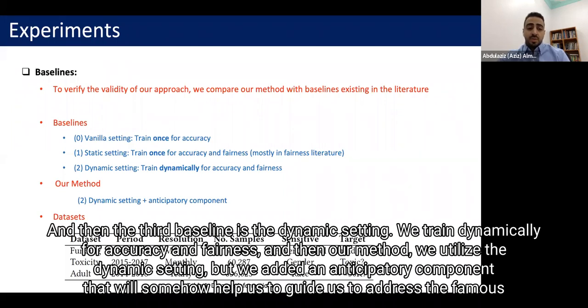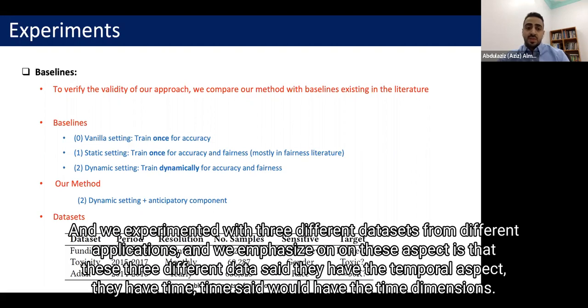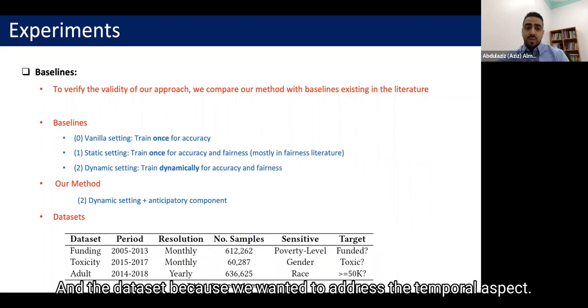And then our method, we utilize the dynamic setting, but we added an anticipatory component that will guide us to address the fairness aspect in our framework. And we experimented with 3 different data sets from different applications. And we emphasize that these 3 different data sets have the temporal aspect, they have time steps, they have the time dimension in the data set, because we wanted to address the temporal aspect.